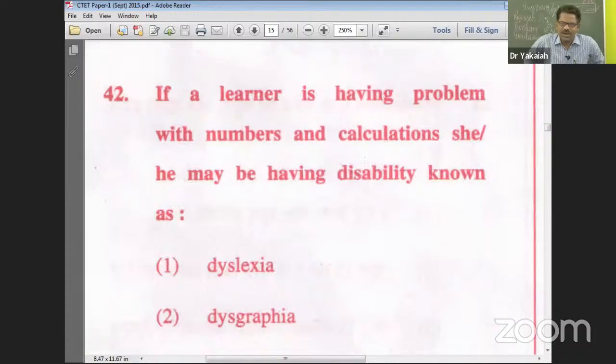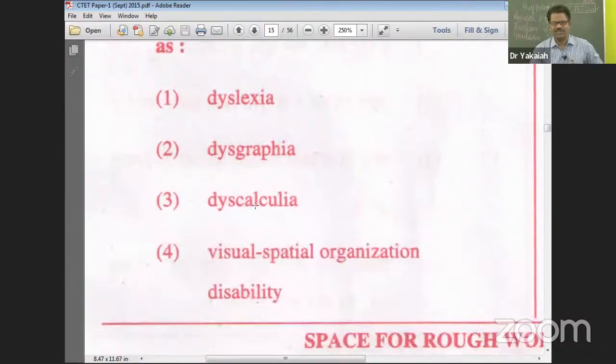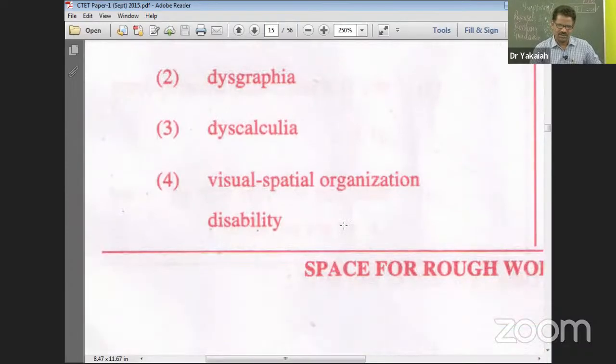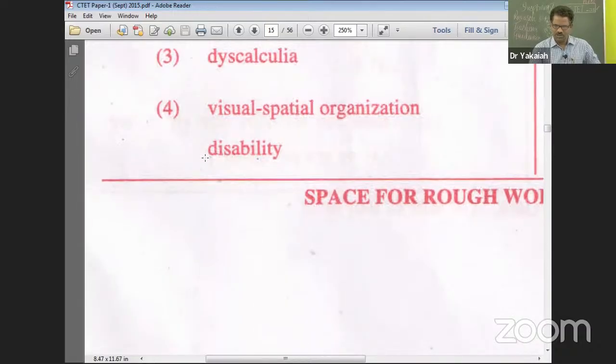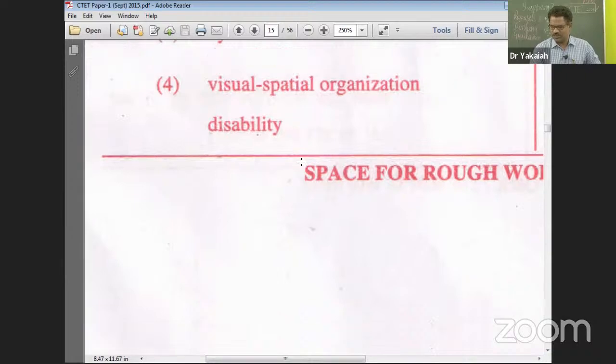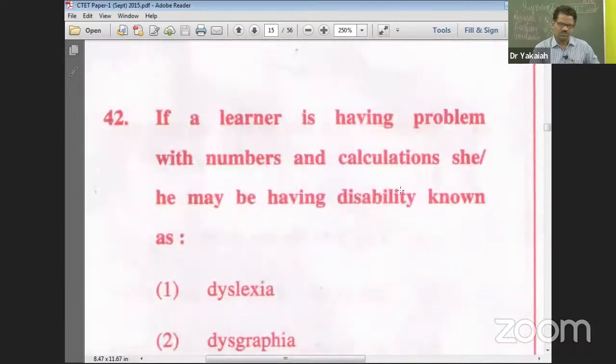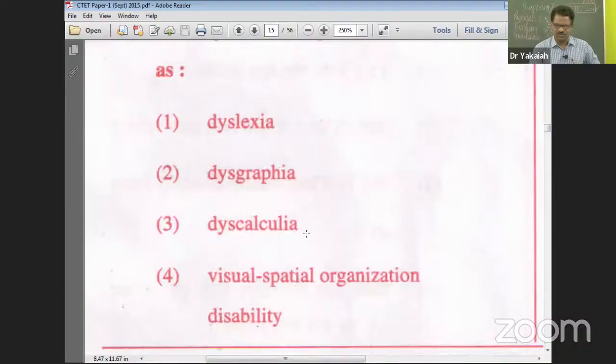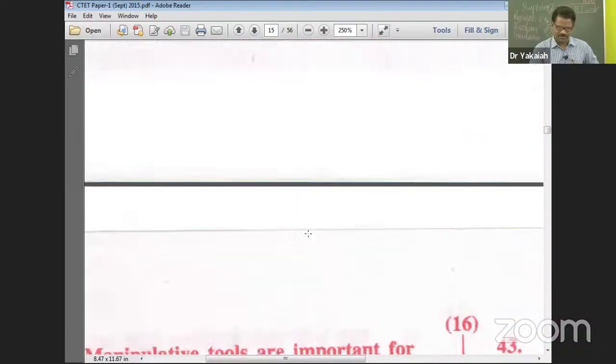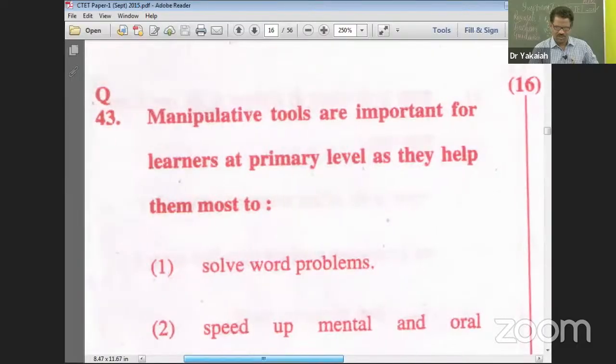If a learner is having problems with numbers and calculations, she or he may be having a disability known as... Yes, LDs we have recently discussed in our last 2 sessions. Dyslexia is reading, dysgraphia is writing, dyscalculia is numbers. So obviously a direct knowledge-based question, right? Visual spatial organization, dyspraxia, mobility, motor, we have seen yesterday. So for question number 42, the right answer is number 3, right? Yes. Let's move on to the next question, number 43.